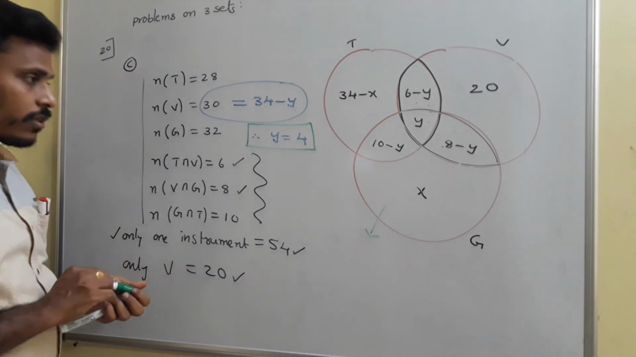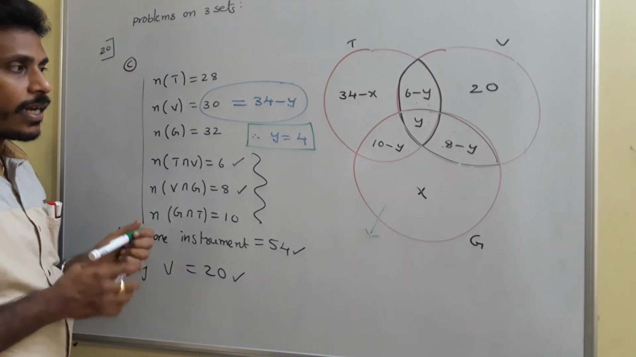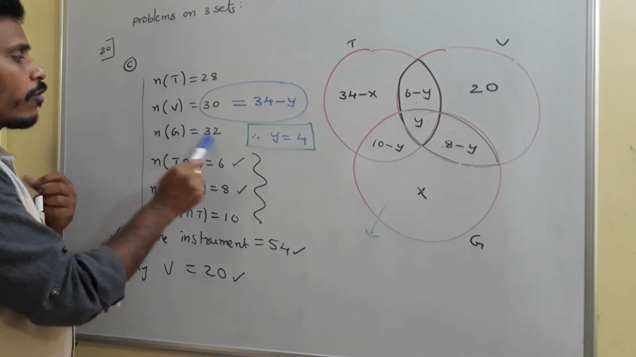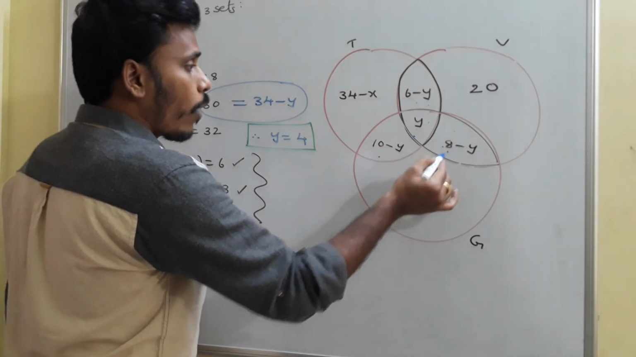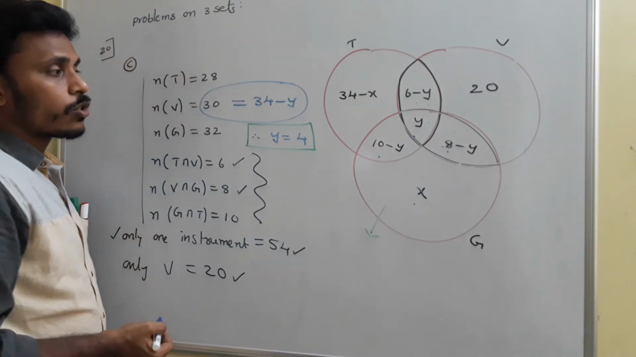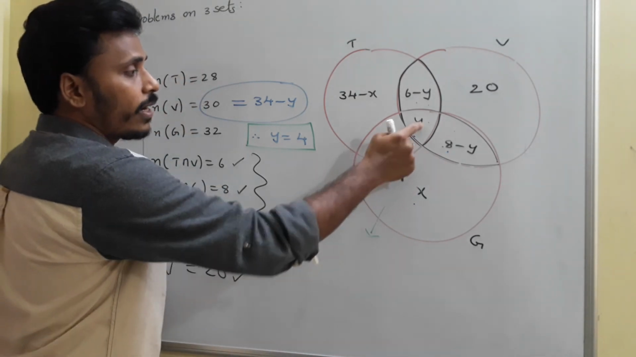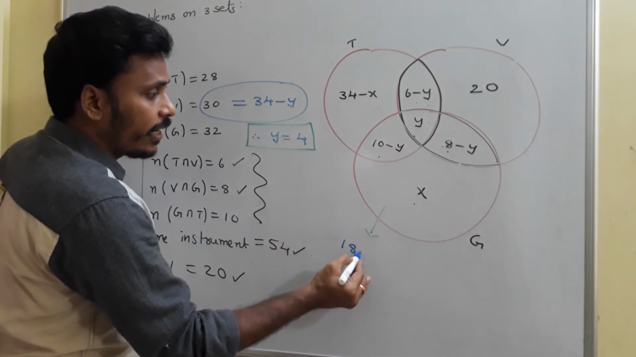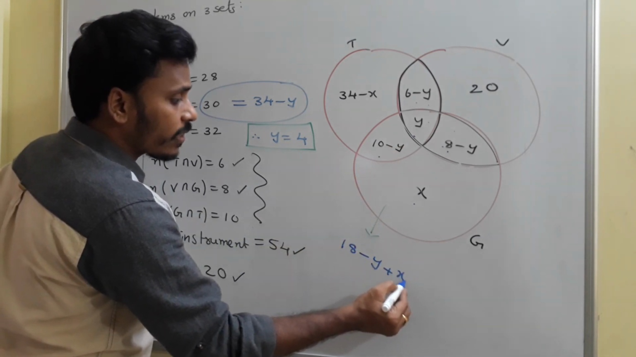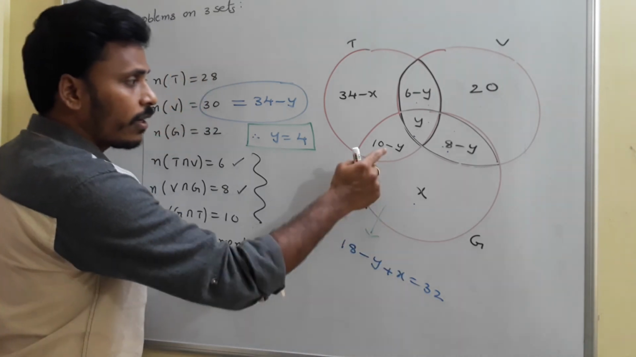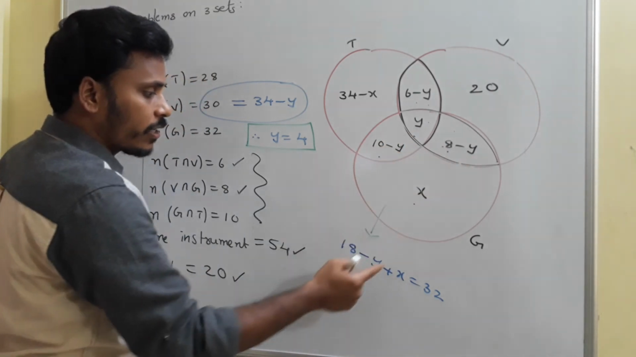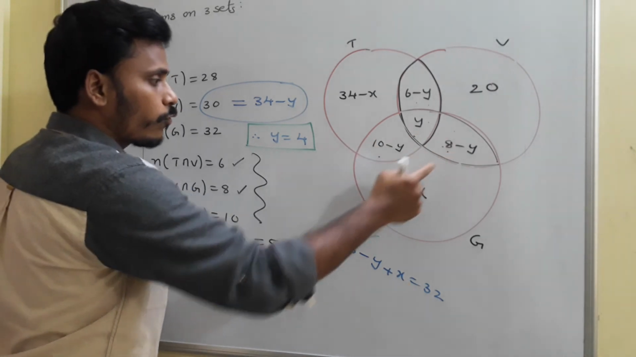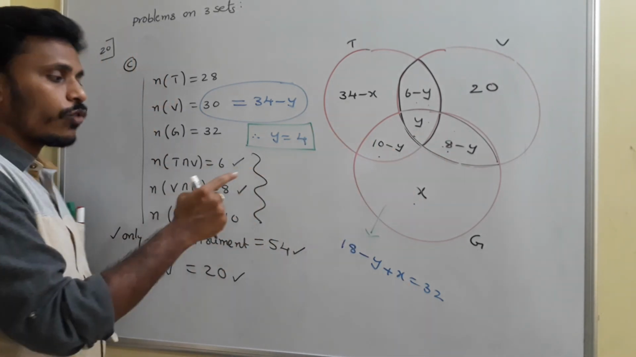If you are thinking about the guitar circle, the total number of persons who are learning guitar is 32. So add these four values and equalize it to 32. While adding these values, Y and Y will get cancelled. At the end you will get 18 minus Y plus X is equal to 32. Is it clear? 10 minus Y plus Y is 10, 10 plus 8 is 18, minus Y plus X.